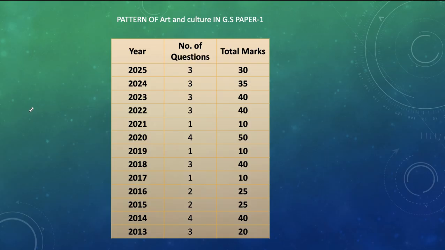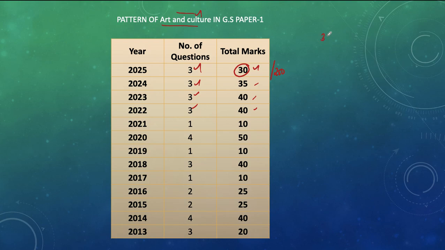Now let's look at the pattern of art and culture in GS Paper 1 in the last 10 to 12 years. In 2025, there were 3 questions and they carried 30 marks. So out of a weightage of 250 marks, 30 marks weightage is given to art and culture, and I would say that is a very crucial number of marks in our total scoring pattern. Even if you look at the last 4-5 years, students, on average they are asking 3 questions, and only the marks have varied.